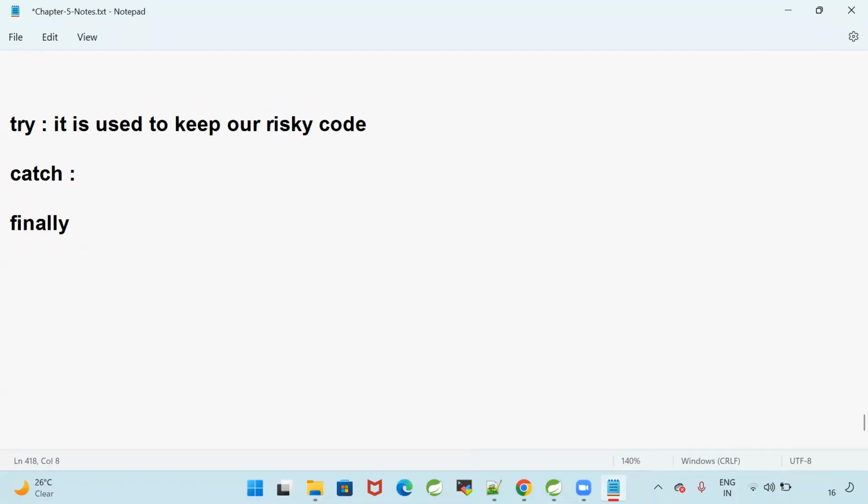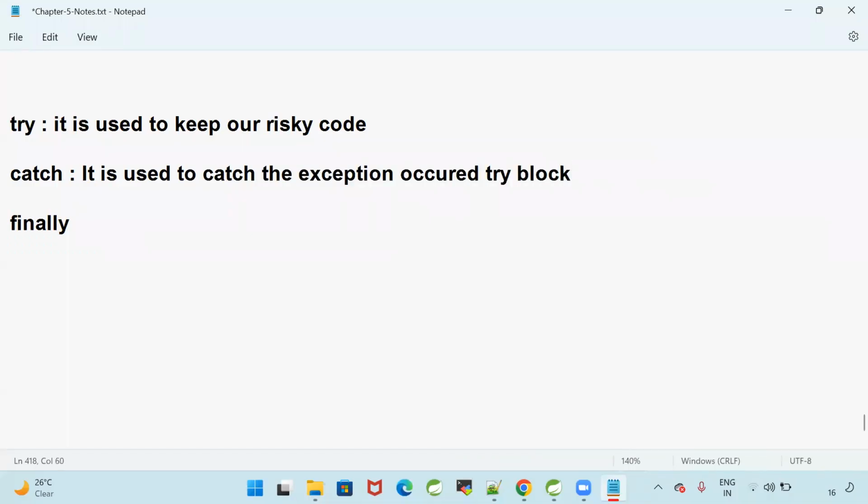What is the purpose of catch? It is used to catch the exception occurred in the try block. So if I want to write a catch block, then try block is mandatory. Then we discussed the finally block.